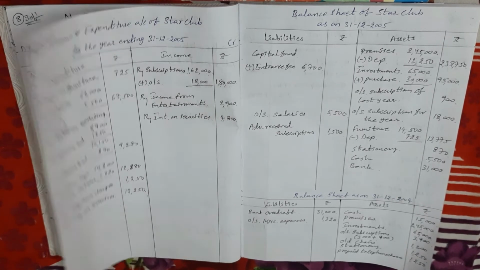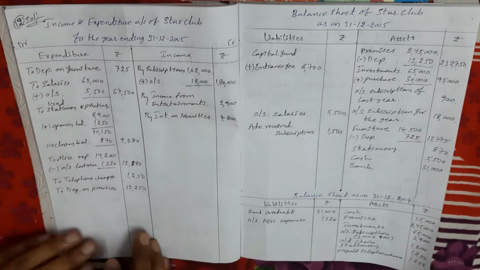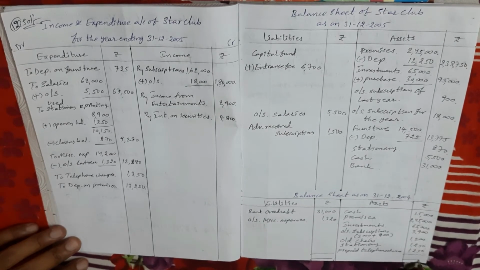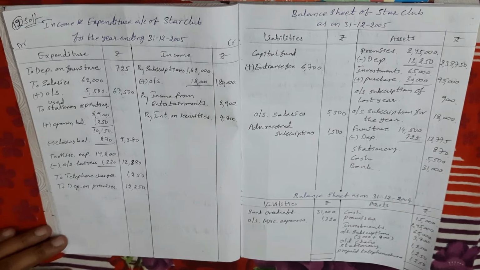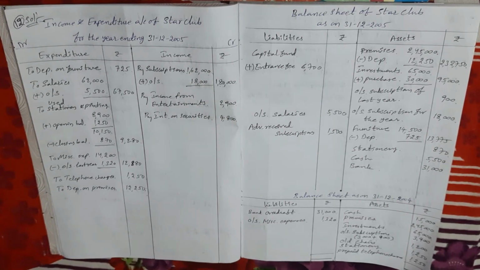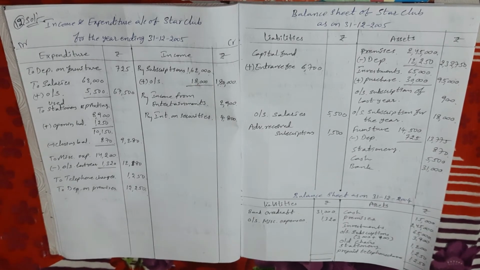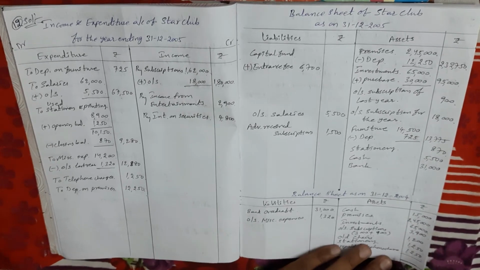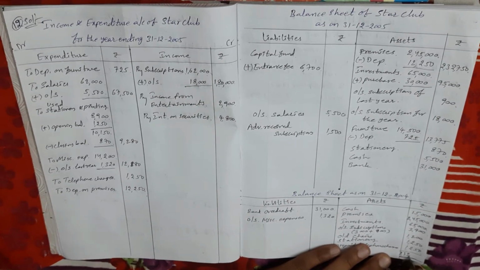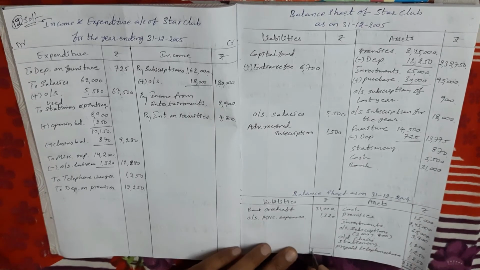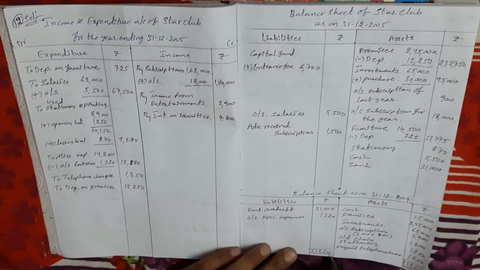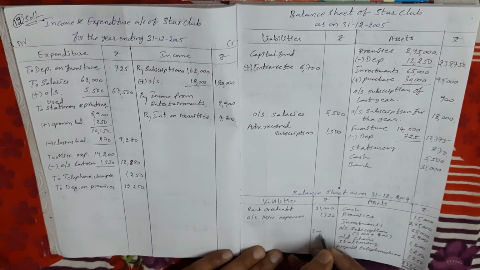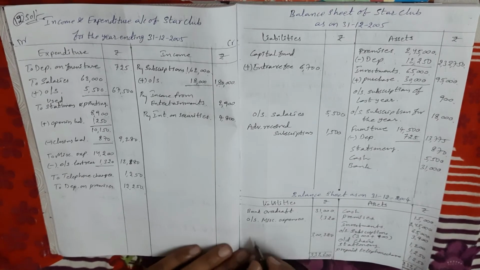This is a problem. First we close last year's balance sheet to find out the capital fund amount. Your asset side total is 3,32,600, minus total liabilities, so the balance is 3,280 rupees.